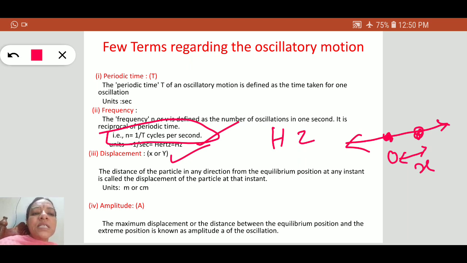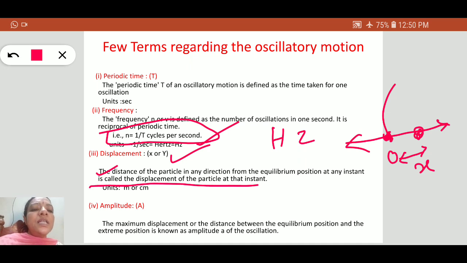The distance of the particle in any direction from the equilibrium position is known as the displacement. This point is known as the equilibrium position, rest point, mean position, or any fixed point. So the distance of the particle in any direction from the equilibrium position at any instant is called the displacement of the particle at that instant.